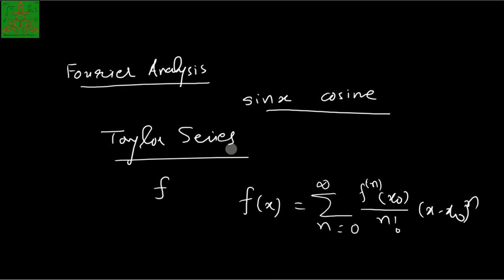Before defining the Fourier series, I require certain concepts to be developed. So let us go through those concepts and then go to the definition of the Fourier series. The first concept that I require is the period of a function, or I can say a periodic function. So what do we mean by a periodic function?